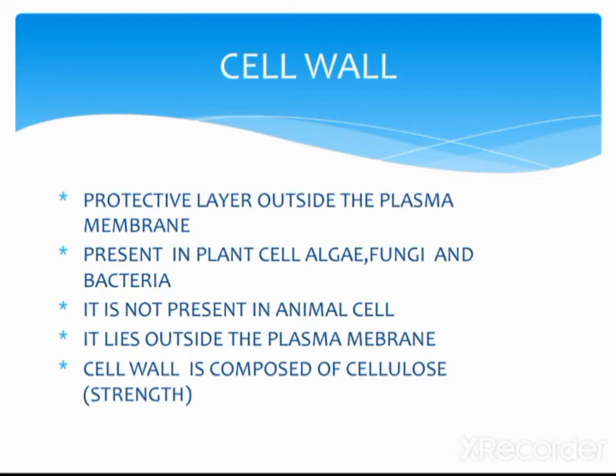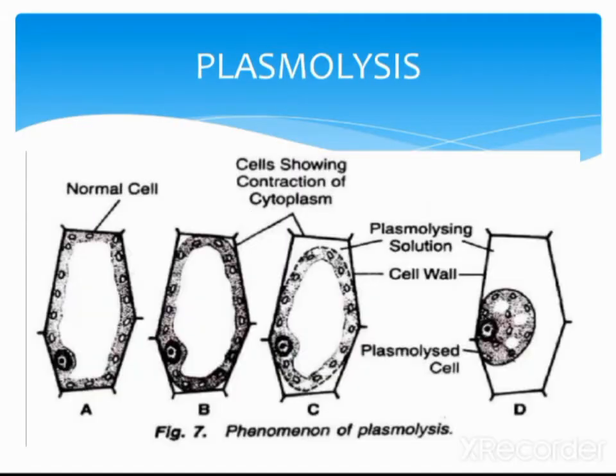The cell wall is composed of cellulose. Cellulose is a hard material. It provides strength to the plant or the cell. Okay.